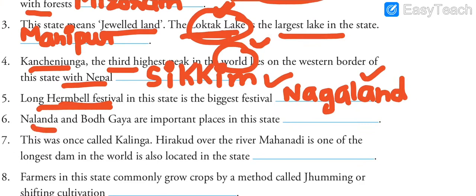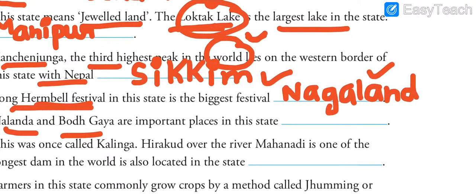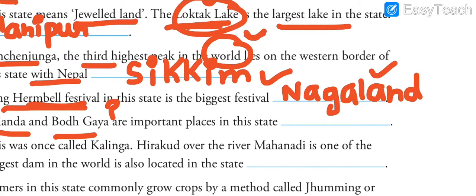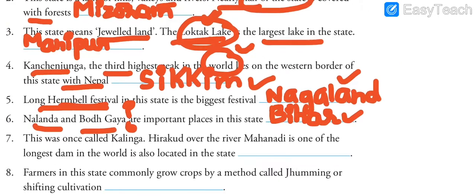Moving ahead, Nalanda and Bodh Gaya are important places in this state. Yes, because these are related to what? Comment your answers to me in the comment section. If I tell you Nalanda University and Bodh Gaya, these two important places belong to Bihar.